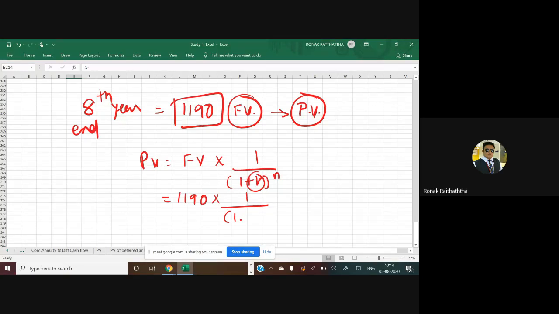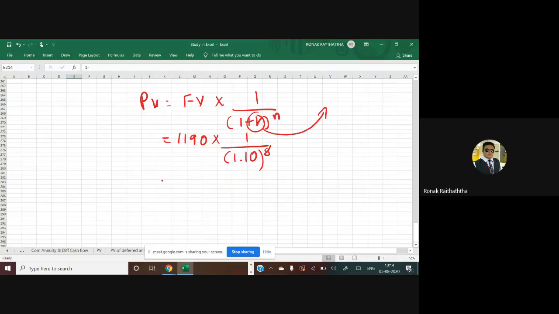I'll tell you where students make a mistake. Here students take the interest rate, no, this is the required rate of return. Required rate of return is 10%. So 1.10 raised to n. N would be how much? At what point of time we are going to get this money? In the year number 8. So n would be 8.